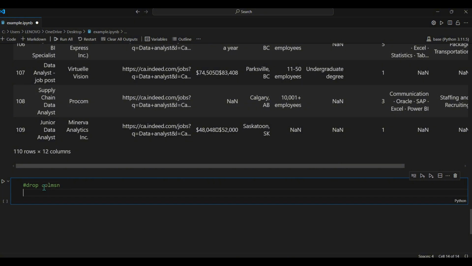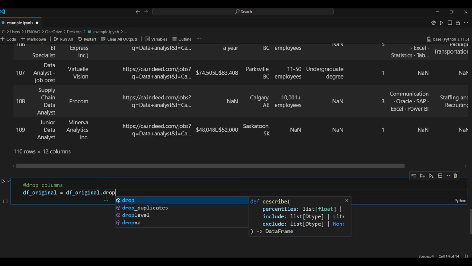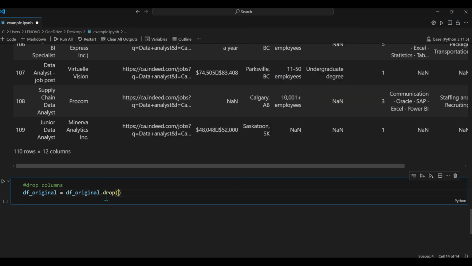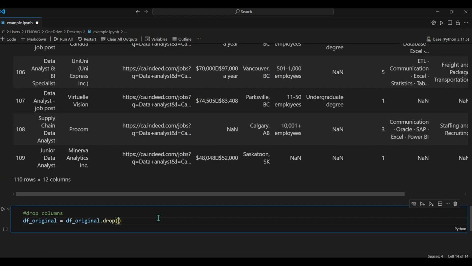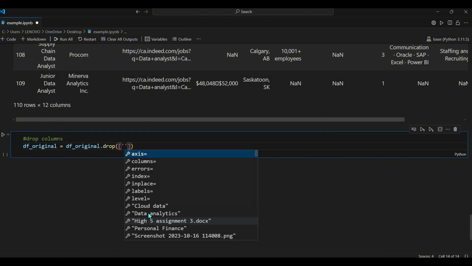Drop columns. I will call our data frame df_original, and we will use the drop function to drop unnecessary columns. Because we will drop multiple columns, I need to pass them as a list.